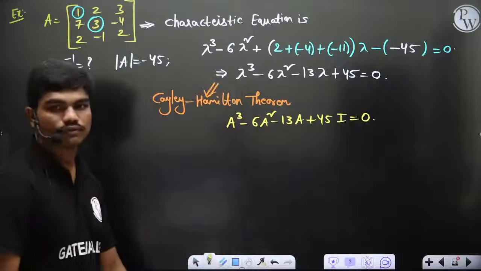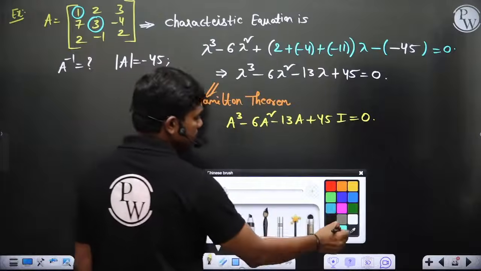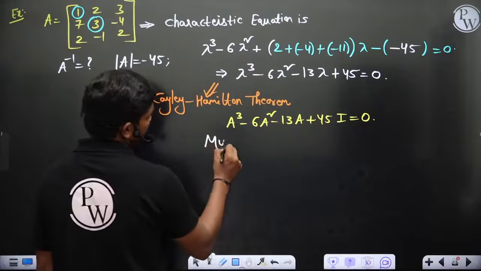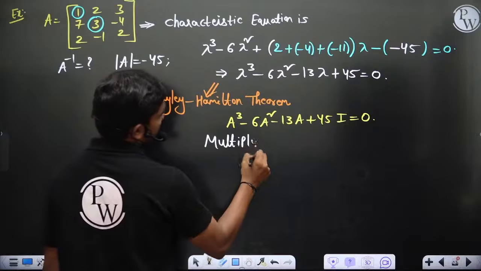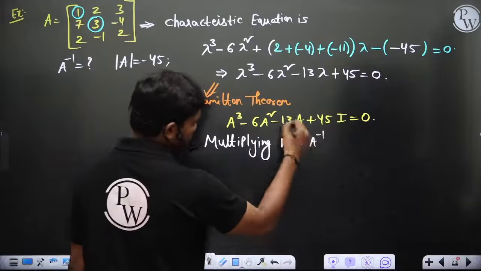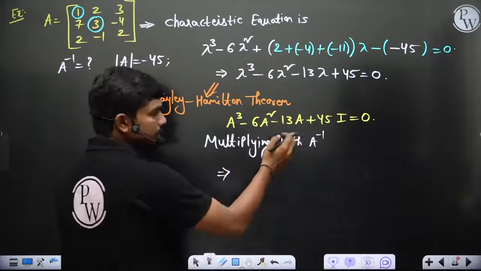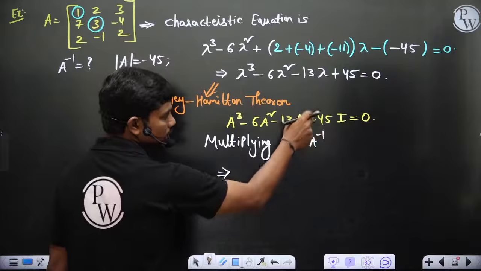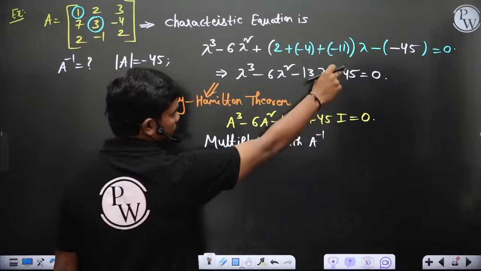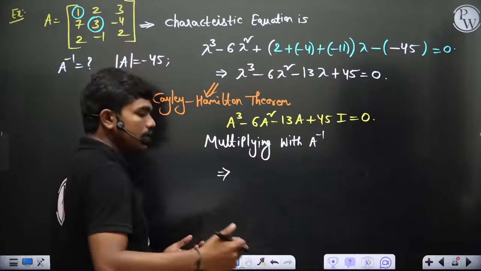Now multiply with A inverse on both sides. You can decide whether you can multiply, whether A inverse exists or not. If A inverse exists, then you'll have this constant term, 45. If A inverse does not exist, then the determinant is 0, you won't have the constant term, and then Cayley-Hamilton doesn't work.